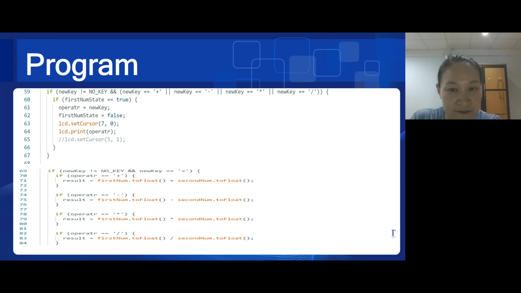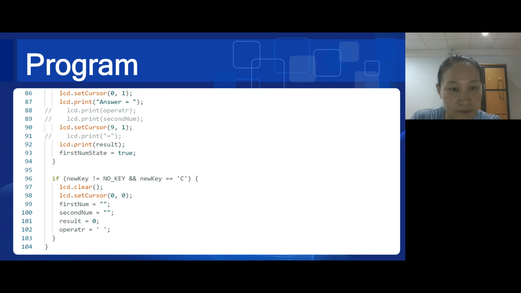It switches the firstNum state to false, preparing to input the second number. Depending on the stored operator, it performs the corresponding arithmetical operation on firstNum and secondNum. It prints the result on the LCD display.